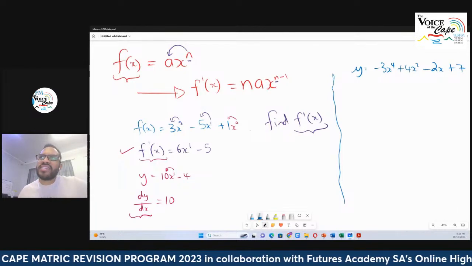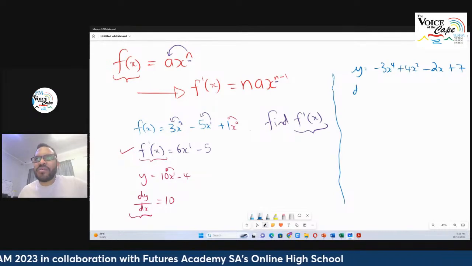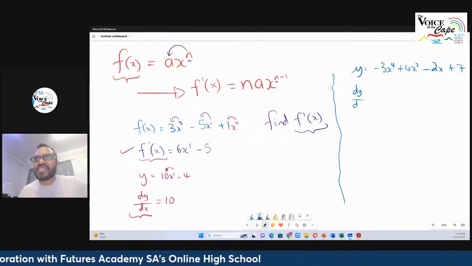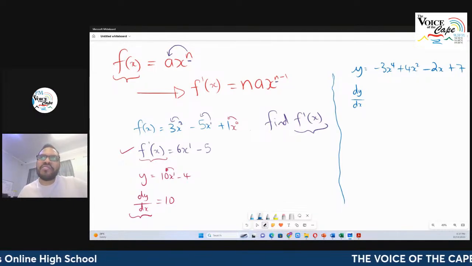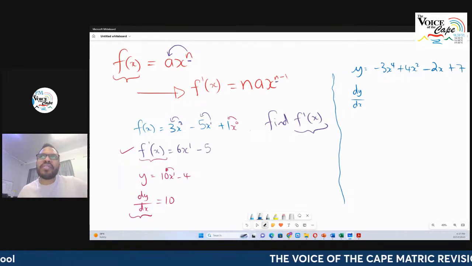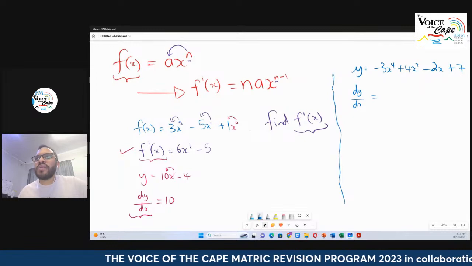Now, once again, you can see I've used the notation y. And if I use the notation y, then the derivative is dy by dx. I want you to pay attention to this and listen to how I read it as well. The derivative of y with respect to x. The derivative of the function y with respect to x. What's it going to be?